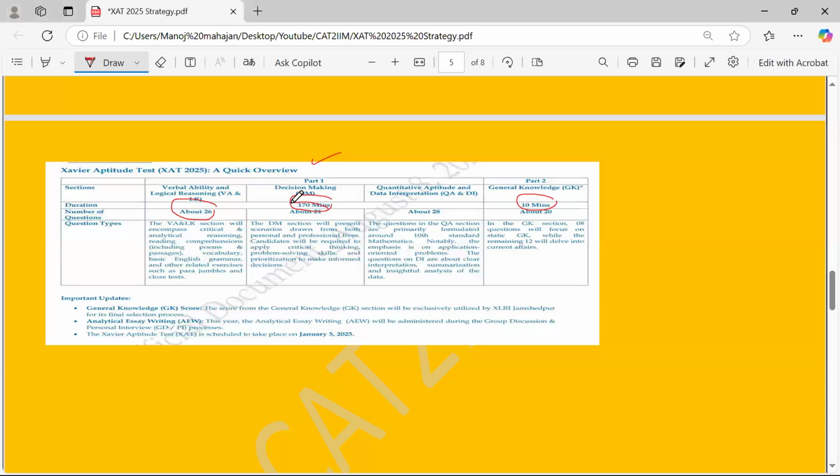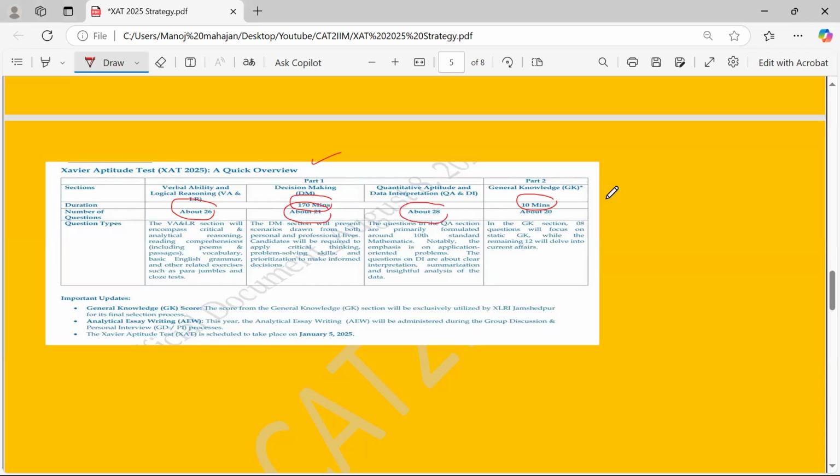About 21 in decision making, about 28 in QA and DI. So in total, if I add this, it comes out to be about 75. They have not mentioned the exact numbers, they have written "about". So the possibility is that you get the same number in the actual XAT 2025. So we're going to plan the strategy according to it.